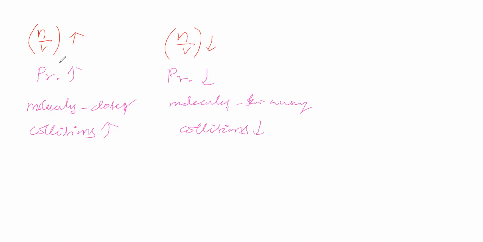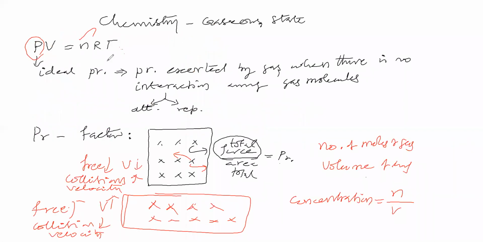Next, temperature. You know that if temperature is higher, kinetic energy will be higher, so velocity will be higher, so movement of molecules will be higher. The faster the movement, the higher the rate with which molecules collide on the wall of the vessel, so the force exerted will be higher, so pressure will be higher.